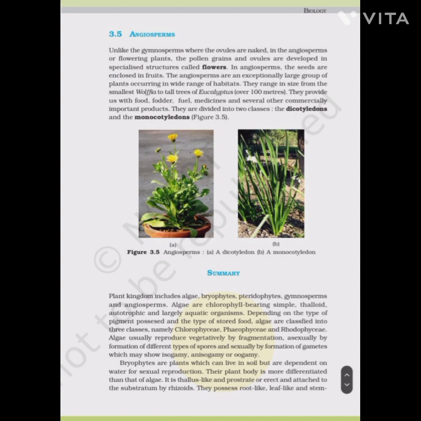The zygote develops into an embryo with 1 or 2 cotyledons, and the primary endosperm nucleus develops into the endosperm, which provides nourishment to the developing embryo. The synergids and the antipodals degenerate after fertilization. During these events, the ovules develop into the seeds and the ovaries develop into the fruits. The life cycle of an angiosperm is shown in figure 3.6.